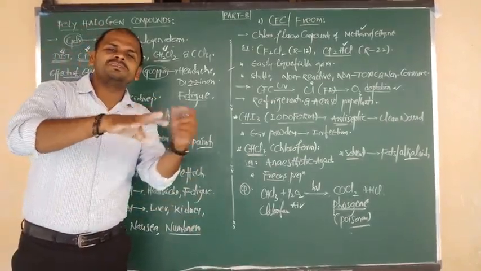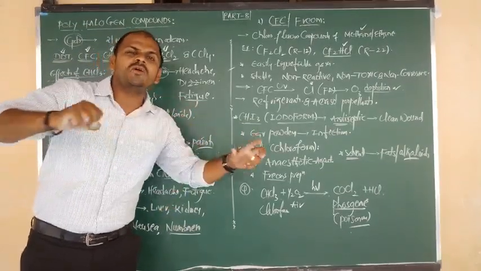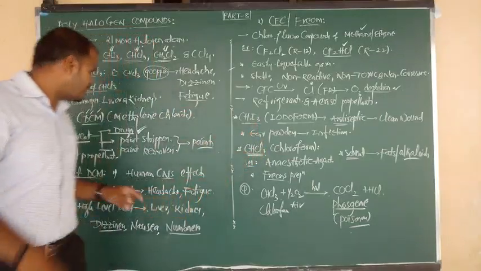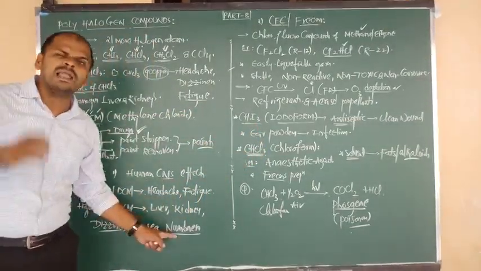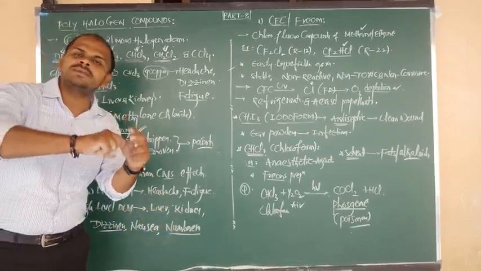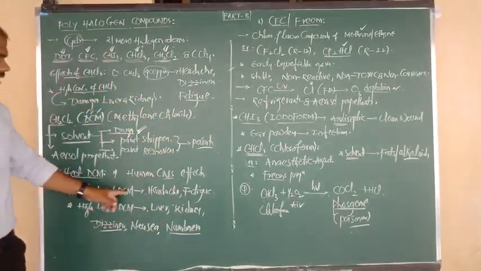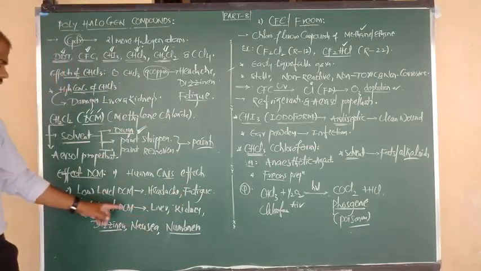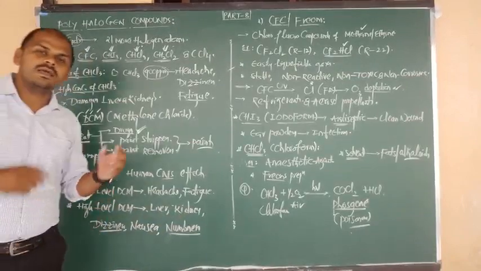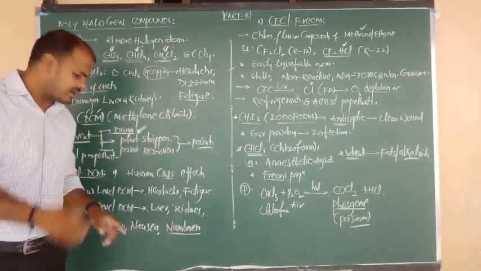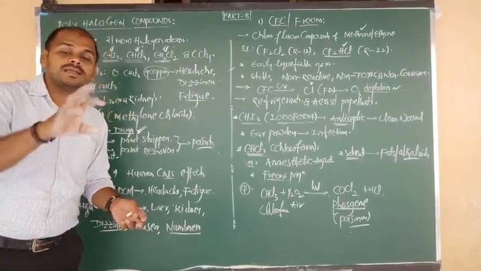Sometimes fingers and toes become senseless, and they cannot even move freely. Such a condition is due to the presence of CH2Cl2, and this is called numbness. So low level causes headache and fatigue, and high level damages the liver and kidneys, and also causes dizziness, nausea, and numbness in fingers and toes, called tingling.